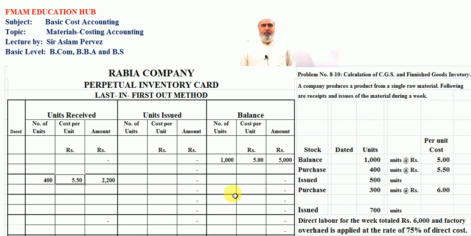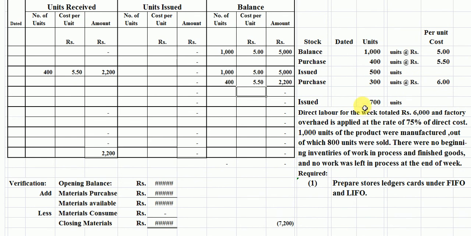Now we record our inventory again in our balance column. 1000 units is the opening units, the current purchase is 400 units, the rate is 5.5 here. Students, this is our inventory card which exists in our storeroom. Now you are looking, we issued 500 units. Now we take these units by the LIFO method. Then the last purchase is first out here.